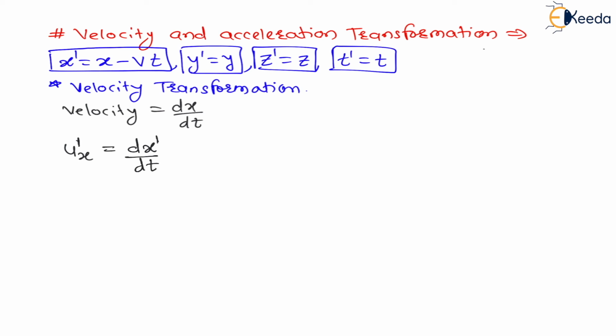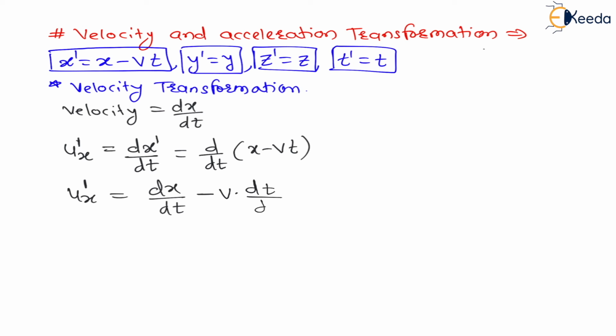So let us put the value of x dash. d by dt of x dash is nothing but x minus vt, right? And my dear students, this velocity of the frame of reference, capital V, is constant. Therefore ux dash will become dx by dt minus, since V is constant, V dt by dt.